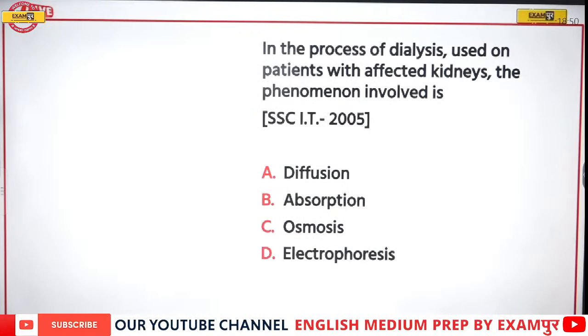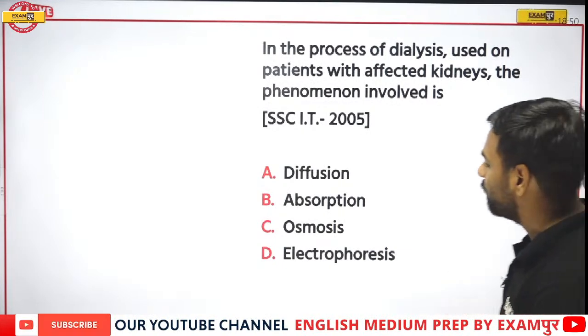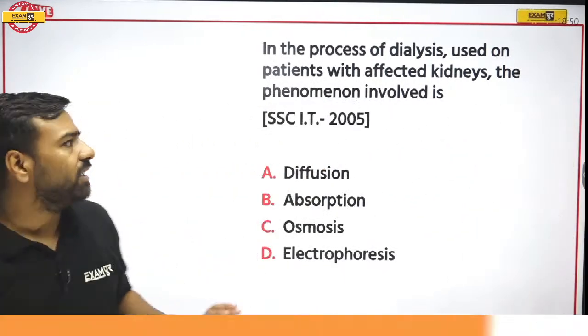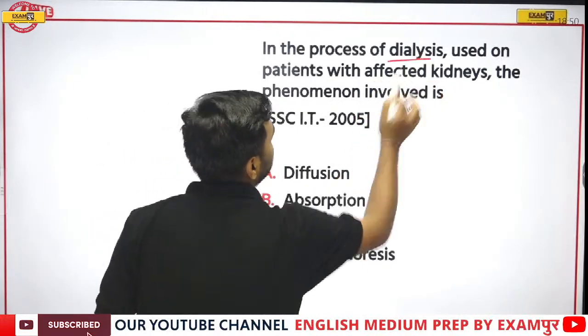In the process of dialysis used on the patients who are affected with kidney issues, the phenomenon involved is what? Is it diffusion? Is it absorption? Is it osmosis? Or is it electrophoresis? So till you all are giving me the answer, let me tell you the process of dialysis. What happens?